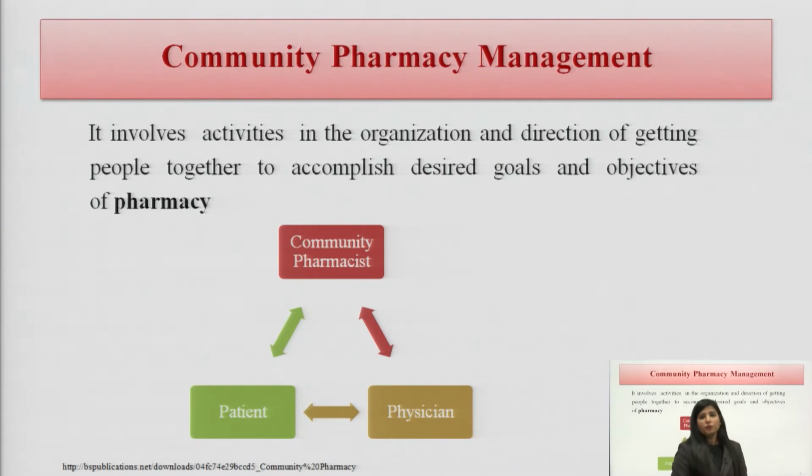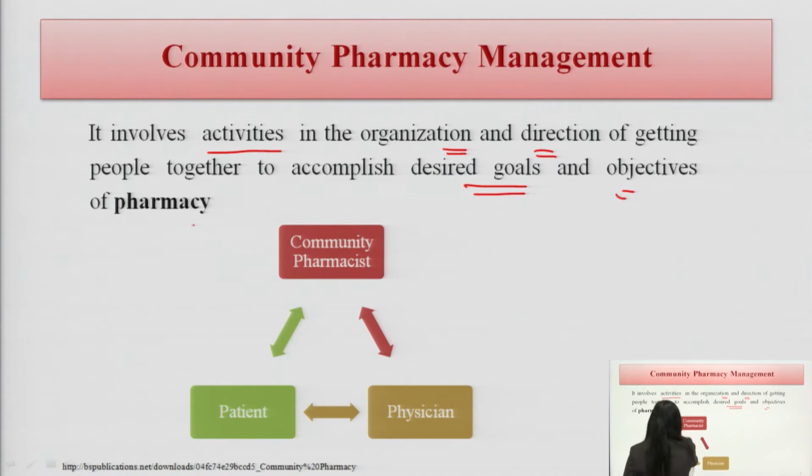Now we get to know what is the community pharmacy. After the community pharmacy, we have to manage it, meaning to achieve our desired goals and the objectives of the pharmacy. So, it involves the activities in the organization. We have to organize, we have to give direction, getting people together to accomplish desired goals and objectives of the pharmacy.